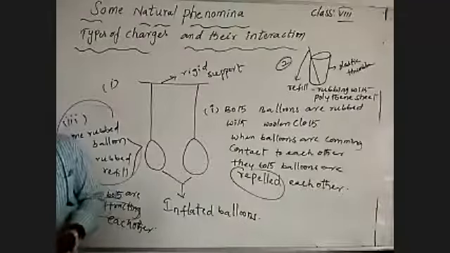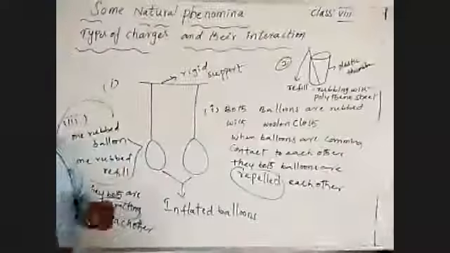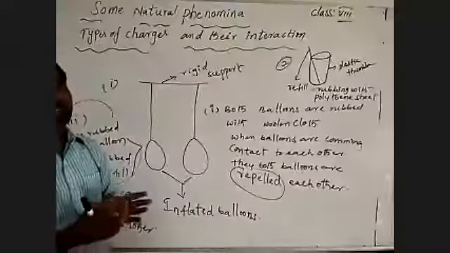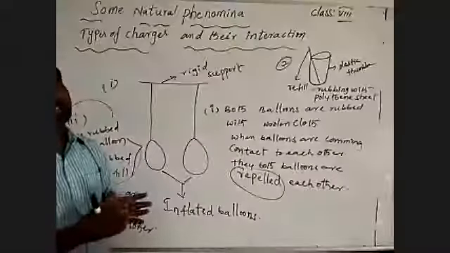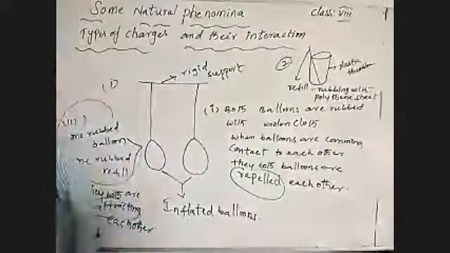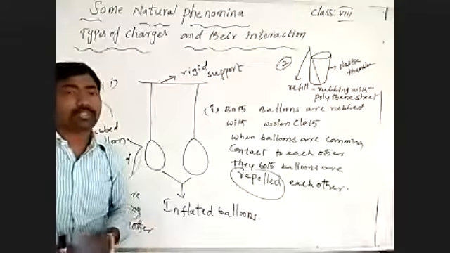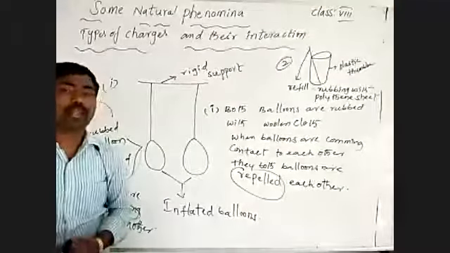Understand? What I'm saying here: when like charges are close to each other, we observe repulsion between the like charges. They may move far away from each other.